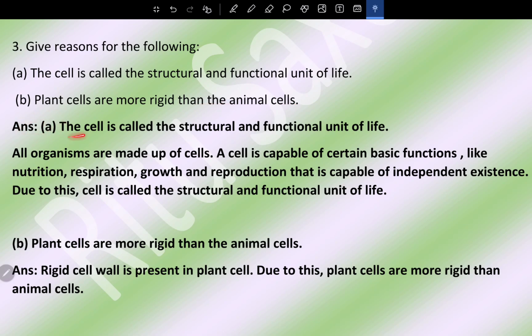So answer 1. The cell is called the structural and functional unit of life because all organisms are made up of cells. A cell is capable of certain basic functions like nutrition, respiration, growth, and reproduction, that is, capable of independent existence. Due to this, cell is called the structural and functional unit of life. It may be written like this.